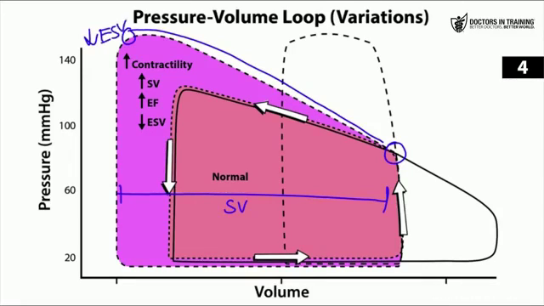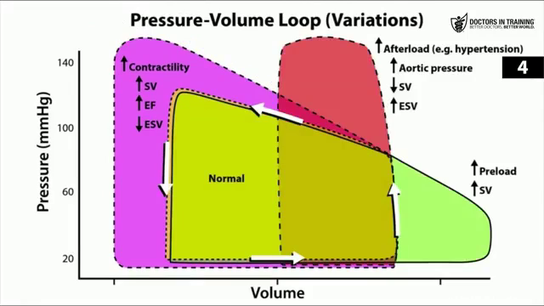But the end diastolic volume is still going to be unchanged. The left ventricle is still able to fill up to its usual capacity. Now, an easy, maybe sort of dumb way to remember how the PV loops change with each parameter.